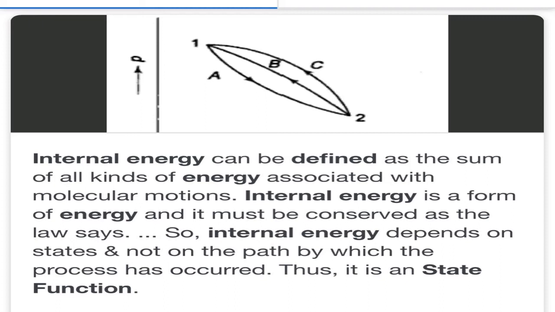That means internal energy is a state function which does not depend on the path. It worries only about the initial state and the final state. In the beginning, some energy was there. At the end, some energy is there. The difference, final minus initial, is the change in the internal energy. That's all. So that's why internal energy is a state function which is path independent.